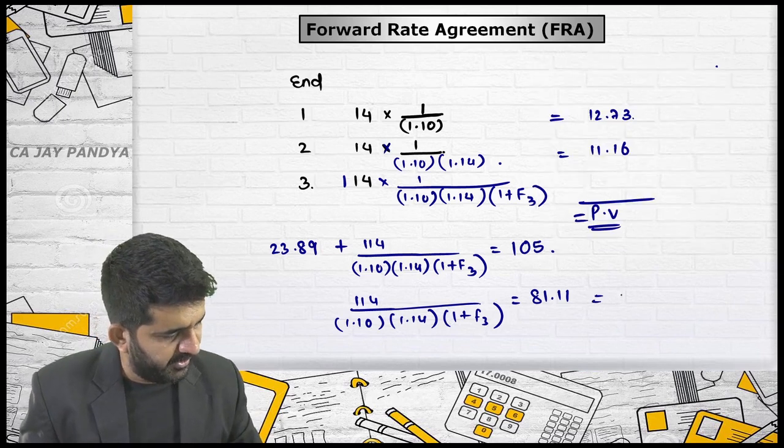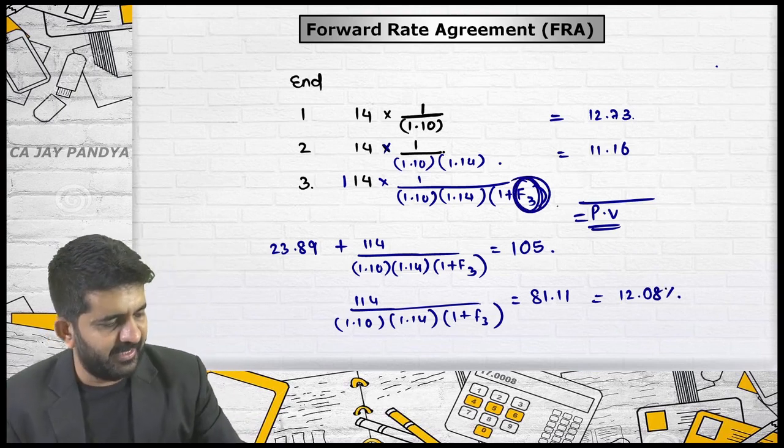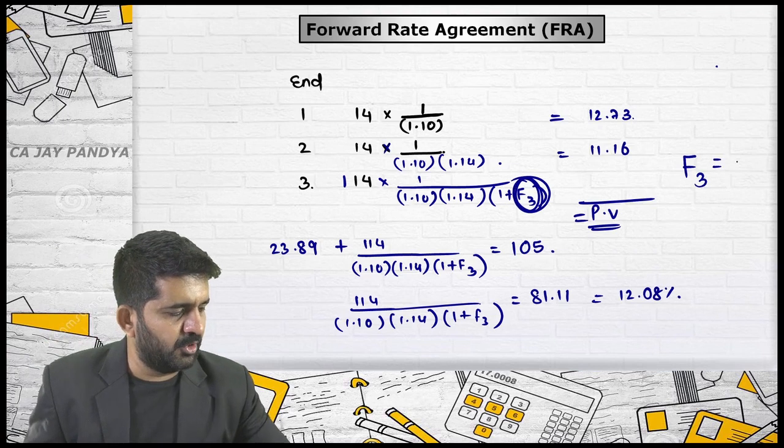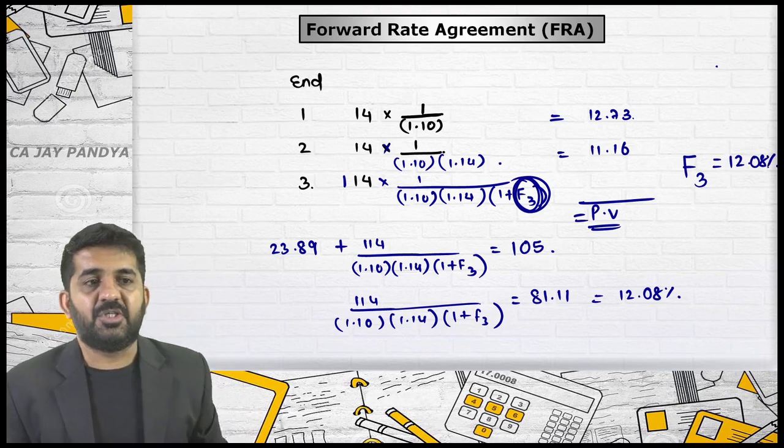It is 12.08. So this rate, the forward rate of third year, is 12.08 percent.